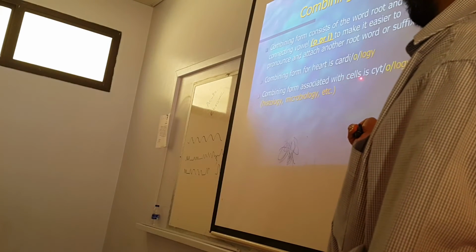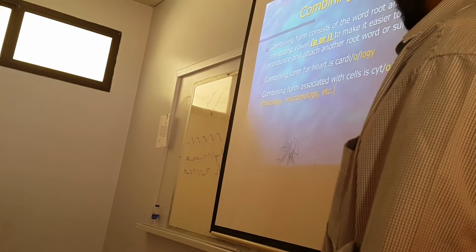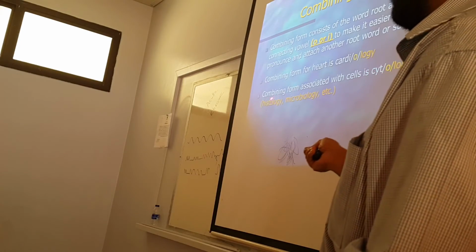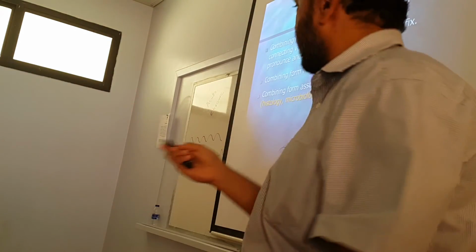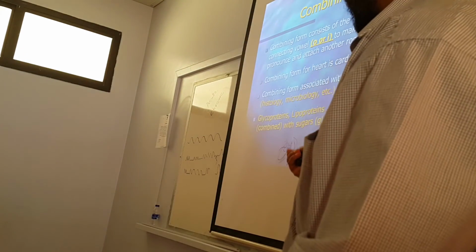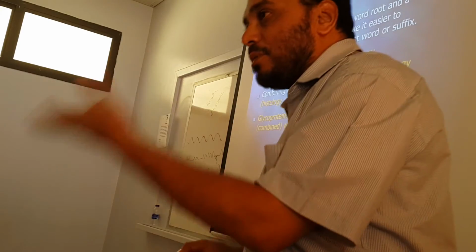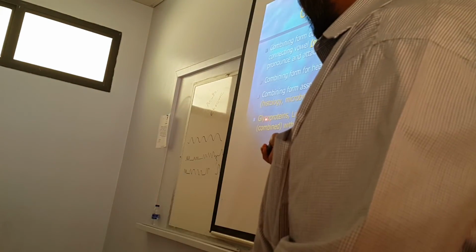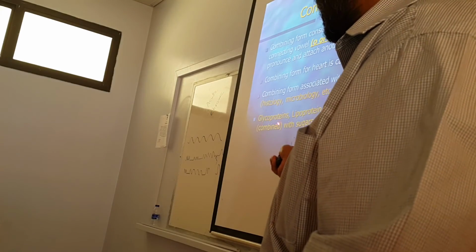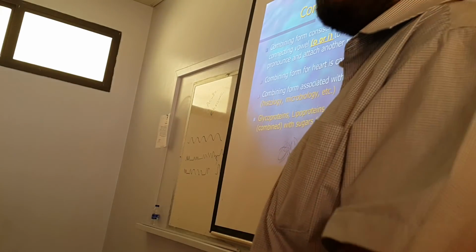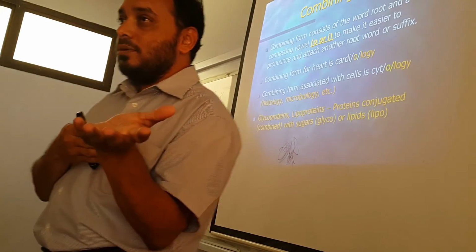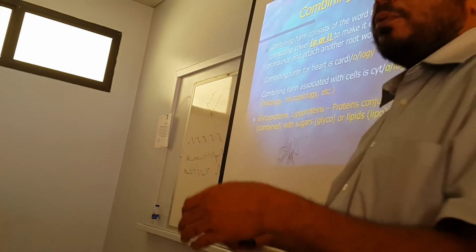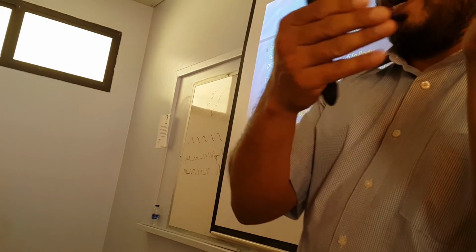Combining form associated with cells, like cyte is the root word, logy is the study, O. Cytology, histology, microbiology, pharmacology, so on and so forth. Okay. Glycoproteins, these are combining forms for substances. Okay. Glyc, protein, two root words. O is the combining form. Glycoproteins, proteins conjugated with, combined with sugars. Lipoprotein, protein combined with, conjugated with lipids. Okay? Yes.